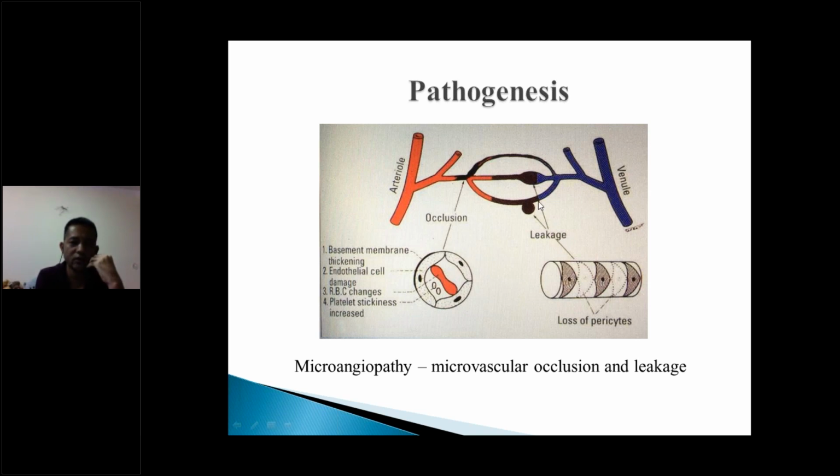On the other hand, the vessel wall becomes weak because the pericytes that support the venules and the capillaries get damaged, and slowly because of that there's a weakening of the wall, and as you can see, this is an aneurysm. And these aneurysms develop and they actually break down and cause a leakage.